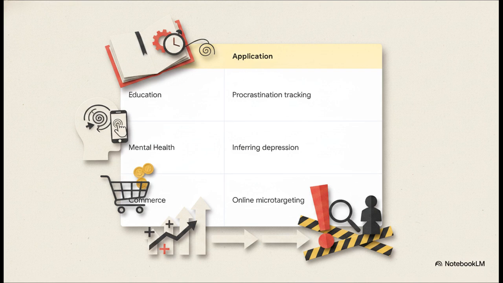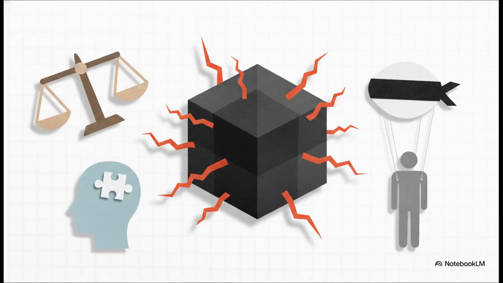And in commerce, micro-targeting uses online traces to create opaque behavioral segments. These examples highlight the immense power of behavioral data science to create personalized interventions, but they absolutely raise some massive red flags as well. We really have to confront these methodological and ethical tensions head-on. Because algorithms learn from historical data, they often encode deeply entrenched structural inequalities. If a model sacrifices explainability for raw performance, it just becomes a dangerous black box.